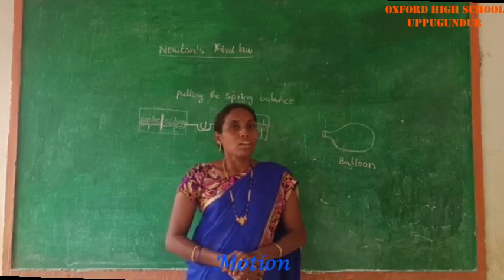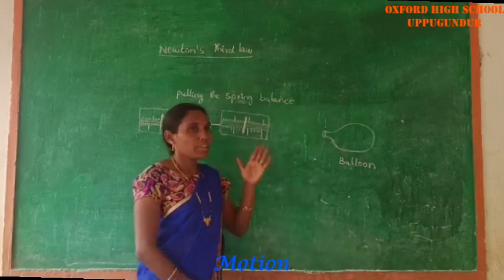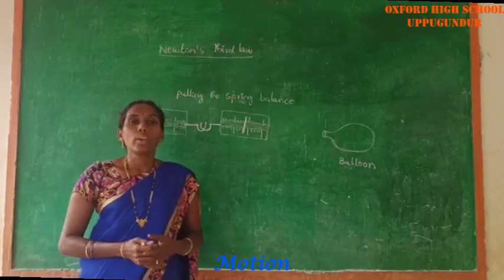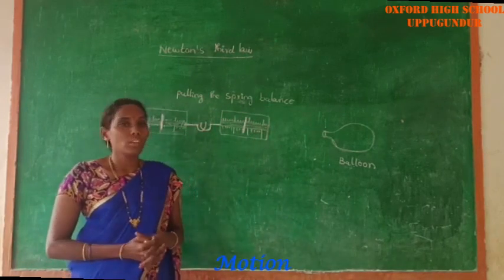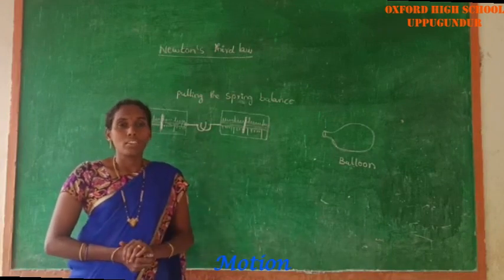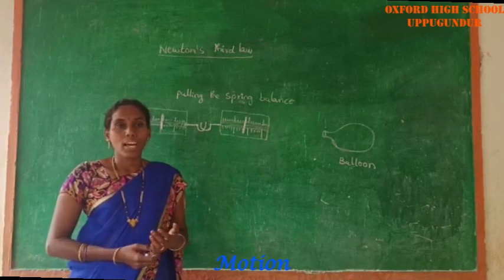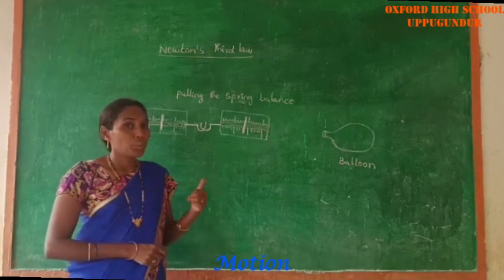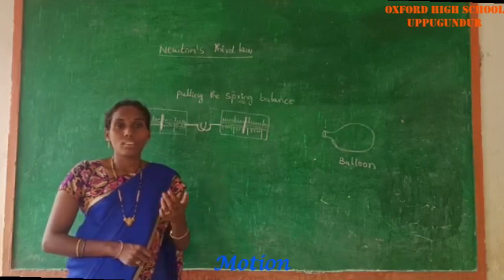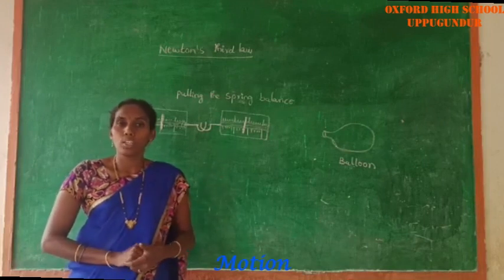Okay, now in this session I have to explain Newton's third law of motion. Newton's first law and second law say that a force is acting on a single body. But Newton's third law says that the force always exists on two different bodies.